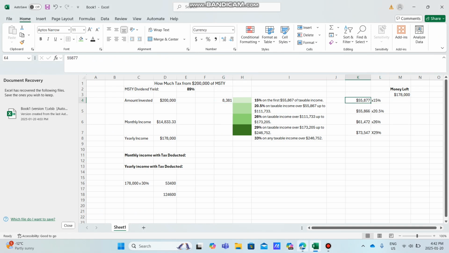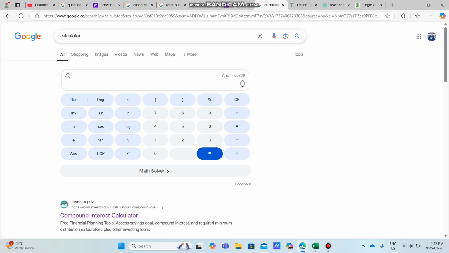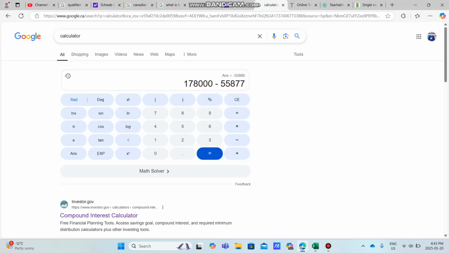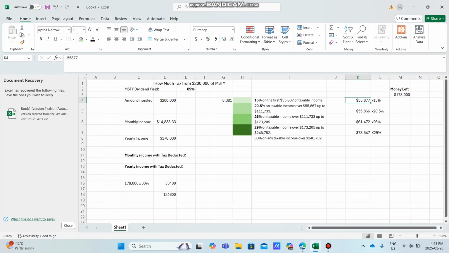So $178,000 minus 55,877 leaves us with $122,123. And this is so we can keep track exactly how much we still have left to go.